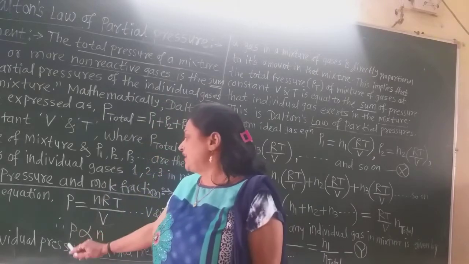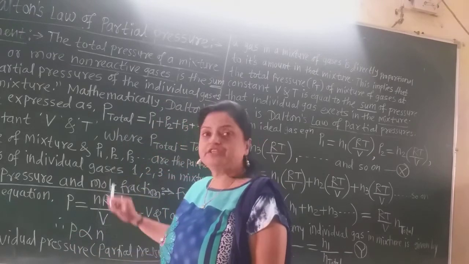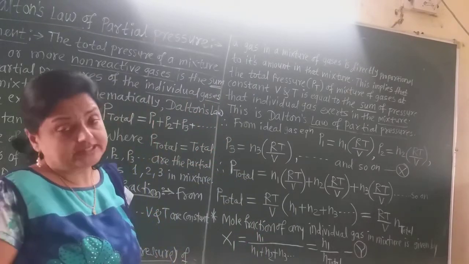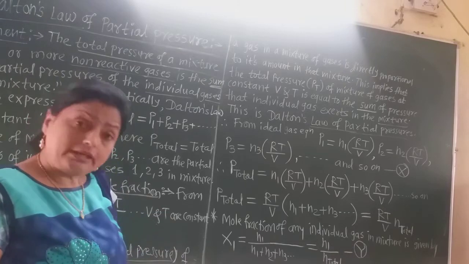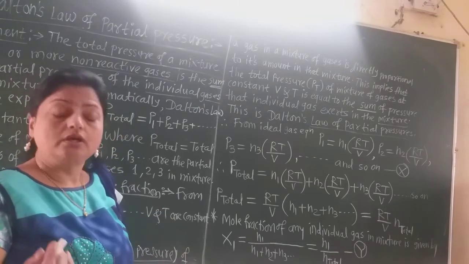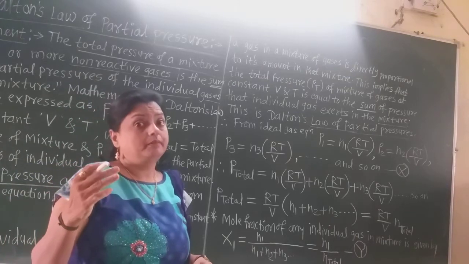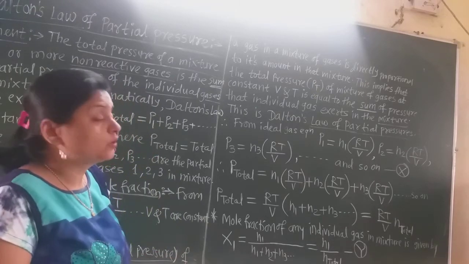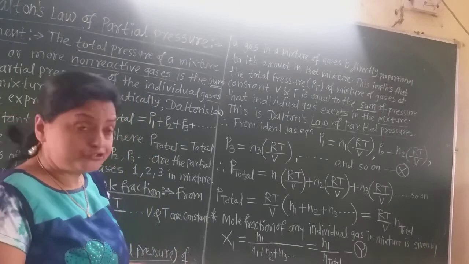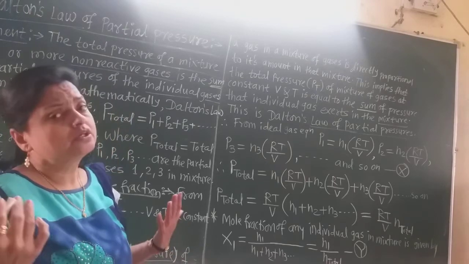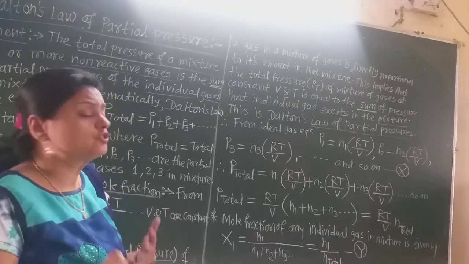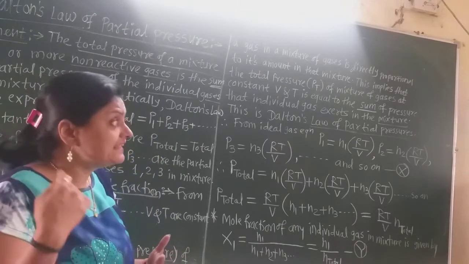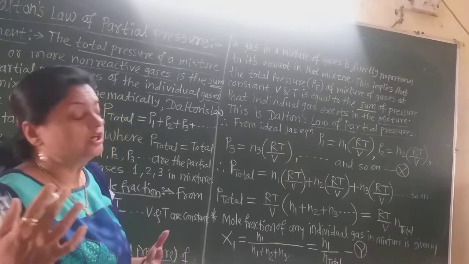So the partial pressure is directly proportional to n, that is the number of moles, the amount of gas in that mixture. Now this implies that the total pressure, P total, that is the total pressure of the mixture of gases at constant volume and temperature, is equal to the sum of the partial pressures or individual pressures of the gases which exert the pressure in the mixture.